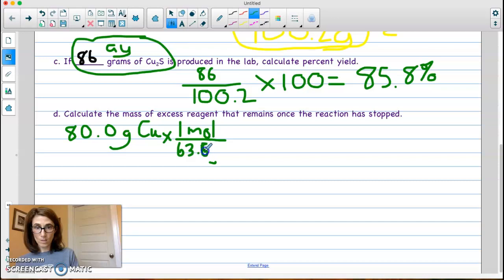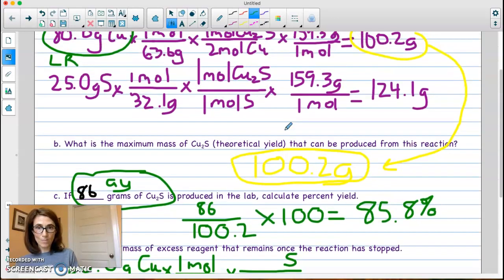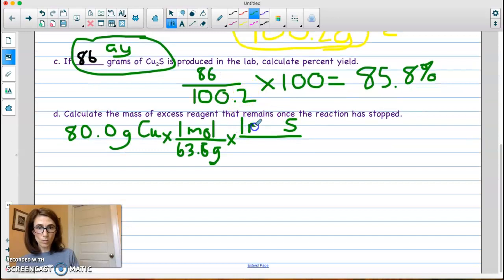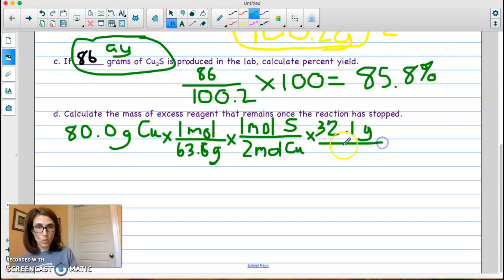Then we use our mole ratio, and since we're going to sulfur, we put moles of sulfur on top. That's a 1 to 2 mole ratio, so 2 moles of copper. Our last step is the molar mass of sulfur, which is 32.1 grams per mole.